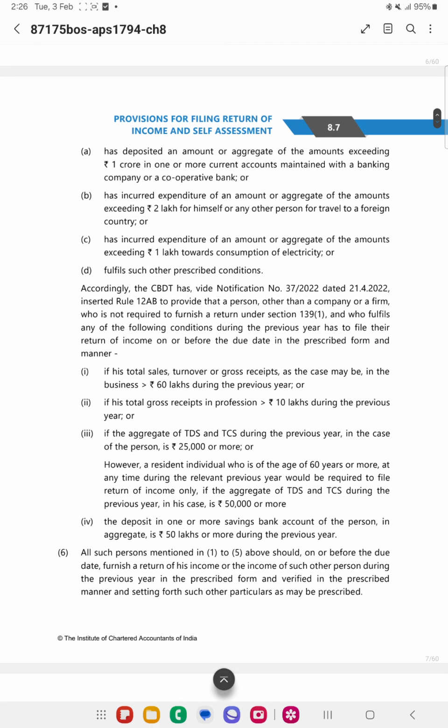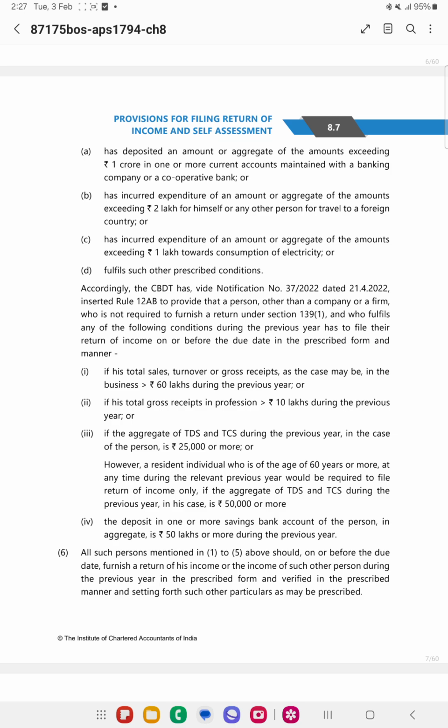Then if you have incurred expenditure of an amount or aggregate amount exceeding 2 lakh for foreign travel for that person or any person to a foreign country, here also it is exceeding 2 lakh.